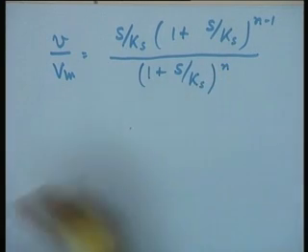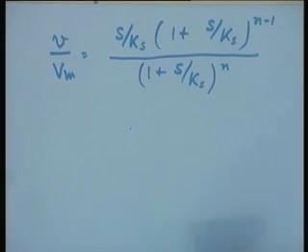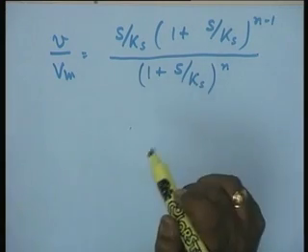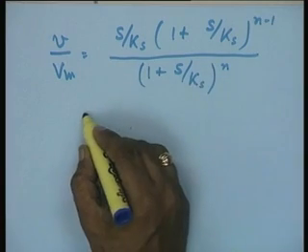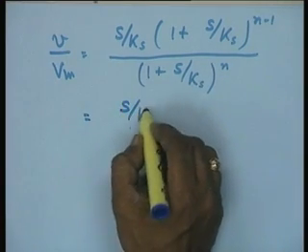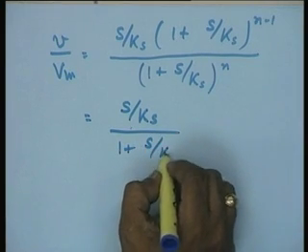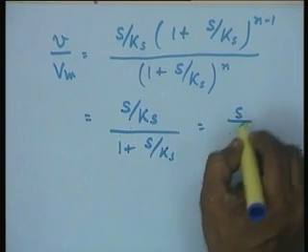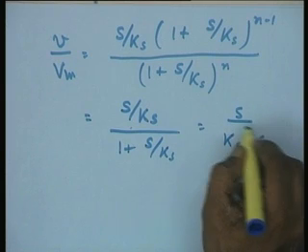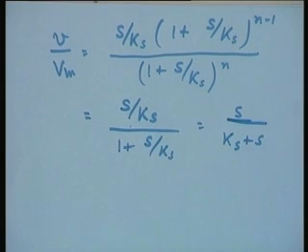Now, if you just extrapolate your number of binding sites from 2 to 4 to 6 to n, this is the kind of rate expression you end up with, and this is equal to S upon Ks upon 1 plus S upon Ks, that is equal to S upon Ks plus S, which is essentially, as you notice, the same as the hyperbolic